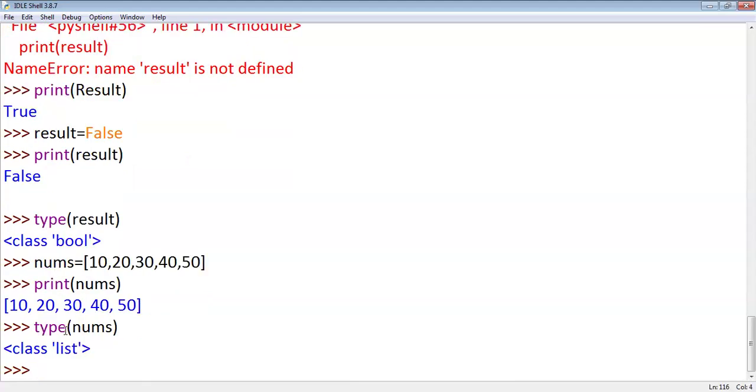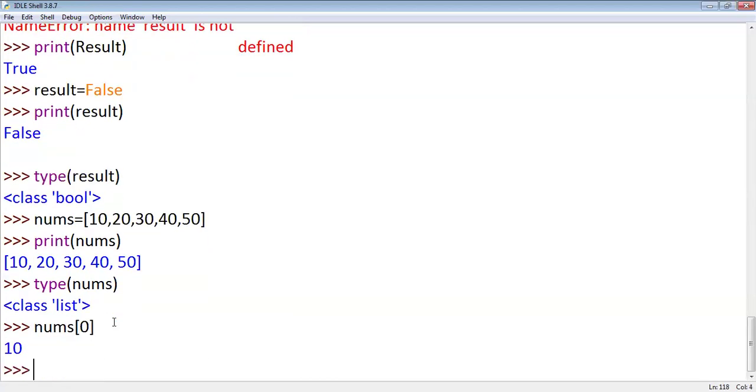How do you access elements of the list? So how many elements are there? 5 elements are there. What is the first element? 10. It is located at 0th position. 20 is stored at 1 position. 30 is stored at 2. 40 is stored at 3. 50 is stored at 4. Suppose I don't want to access all the elements. I want to access the first element. How do I access? Nums of, say, specify the position, or we'll call it index.